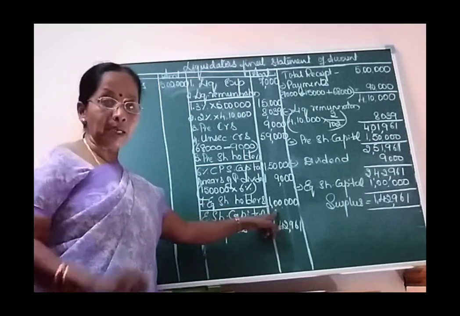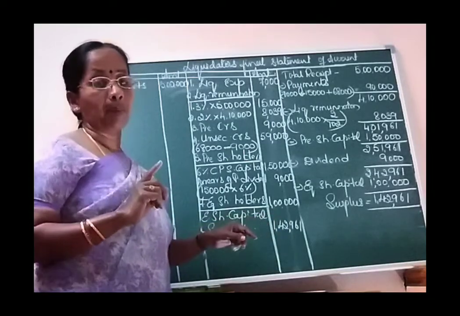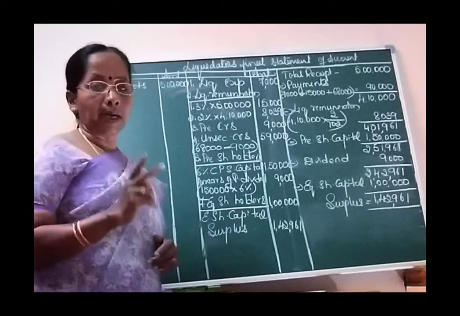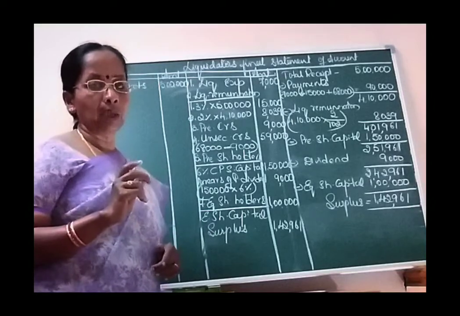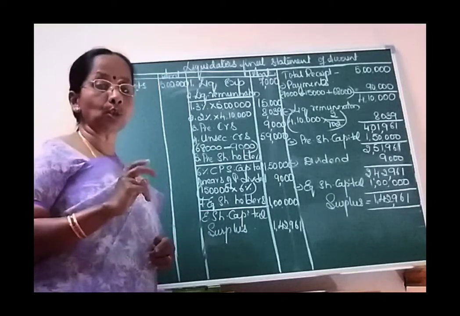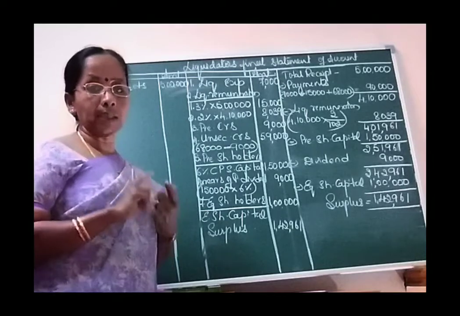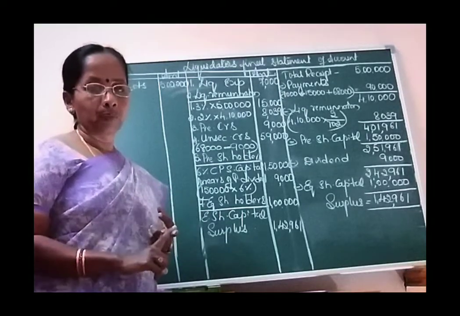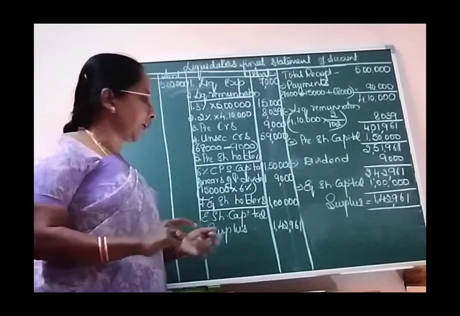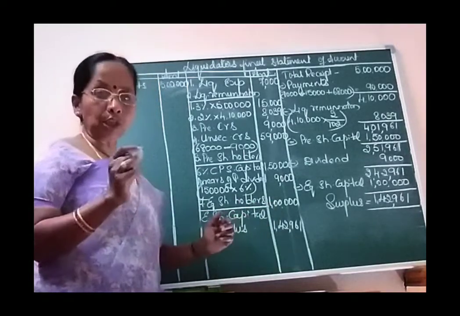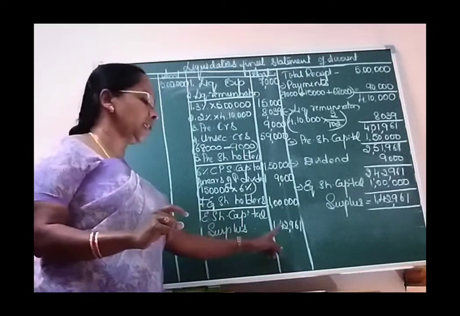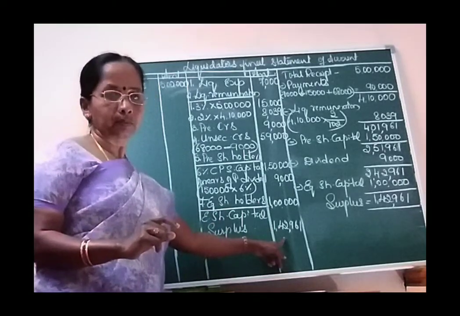Right? Capital is paid in full. But just now I told you there are two other items to be paid to equity shareholders. What are the two payments I have told? One is general reserve, another is profit and loss account. Right? Capital you can pay in full, but these two items you cannot pay in full because there is a shortage of amount.